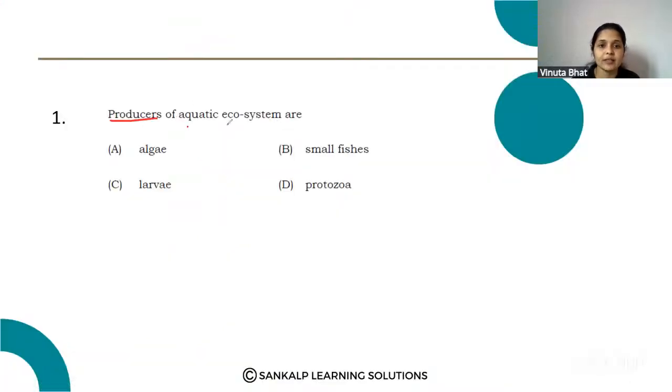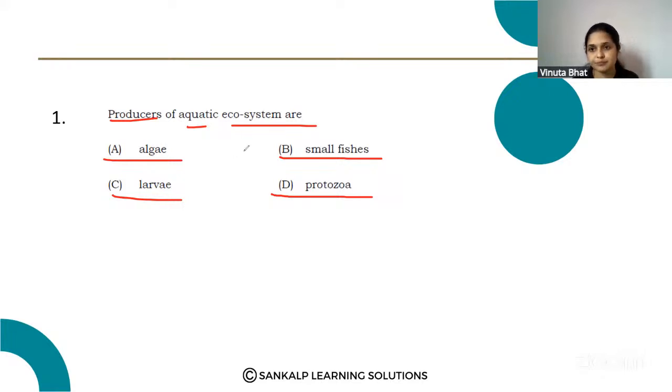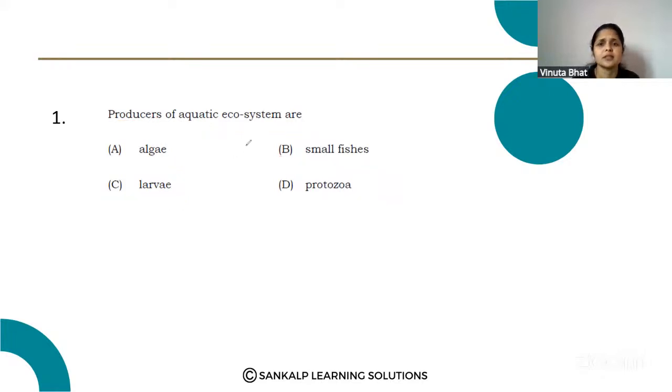Producers of aquatic ecosystem are: option A, algae. Option B, small fishes. Option C, larvae. Option D, protozoa. Here, producers, which use the sunlight and atmospheric simple substances and prepare their own food, they are called producers. Here, algae, small fishes, larvae, and protozoa.